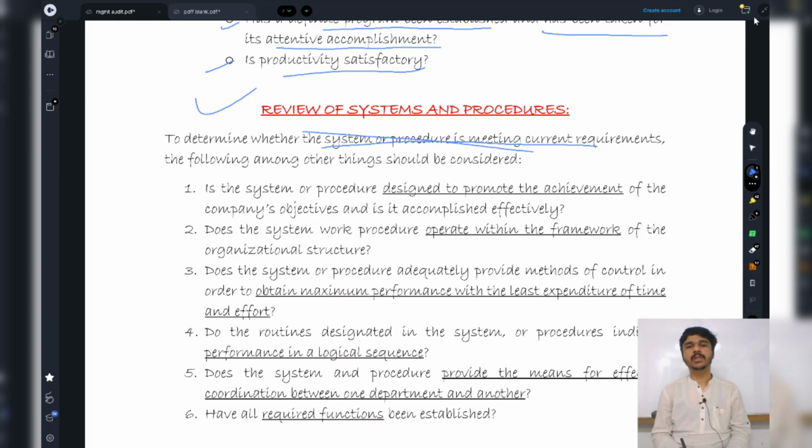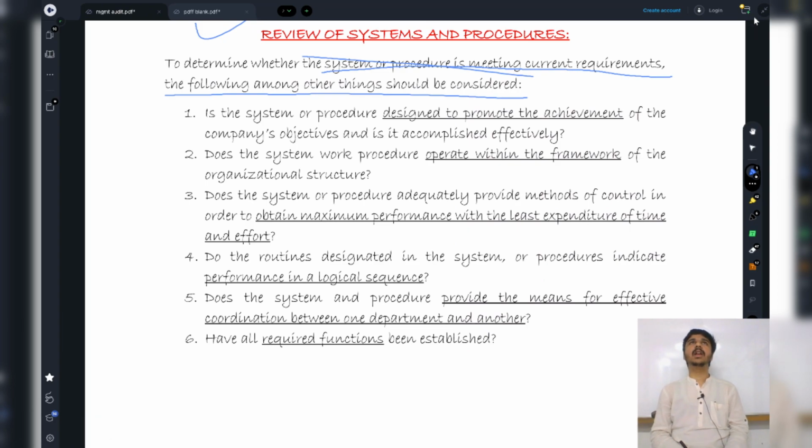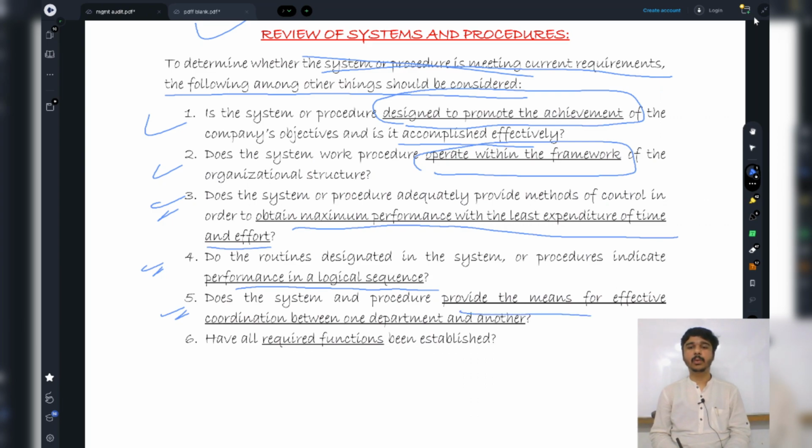To determine whether a system or procedure is meeting current requirements, the following should be considered. First, I will ask whether the system or procedure is designed to promote the achievement of the company's objectives and whether they are accomplished effectively. I will check whether the system or procedure operates within the framework of the organization. I will check whether the system or procedure is designed to obtain maximum performance with the least expenditure of time and effort. I will also check whether they are being performed in a logical sequence, whether they provide the means for effective coordination between one department and another, and whether all required functions have been established.